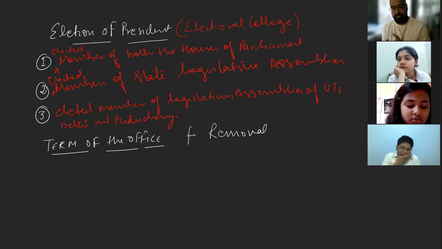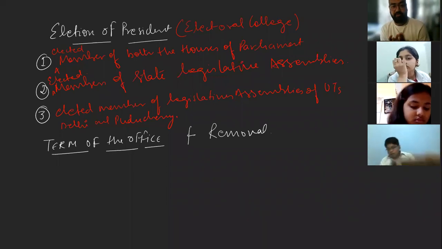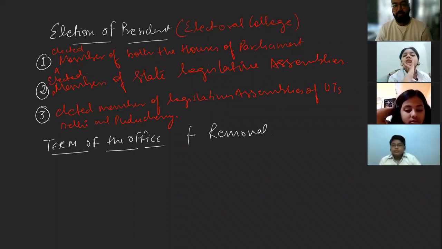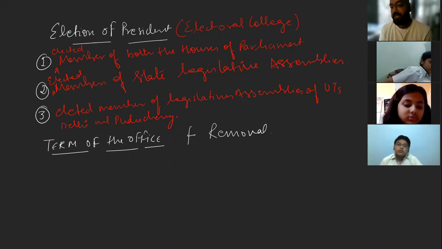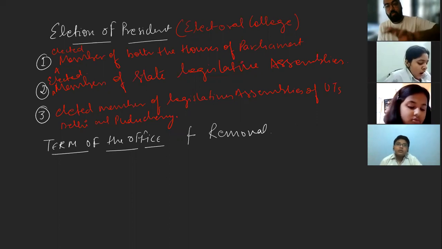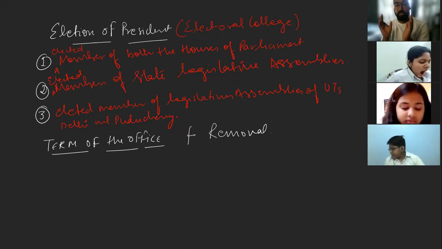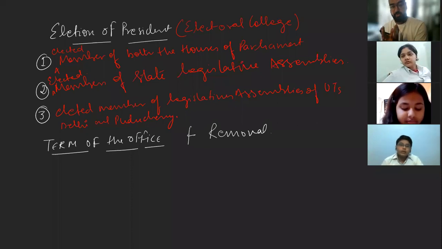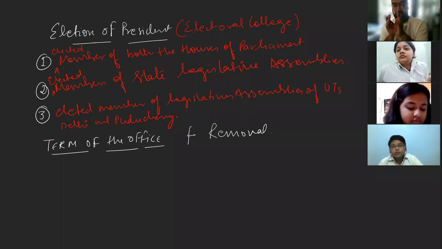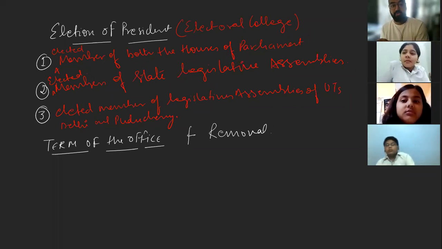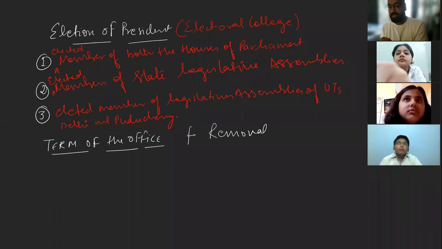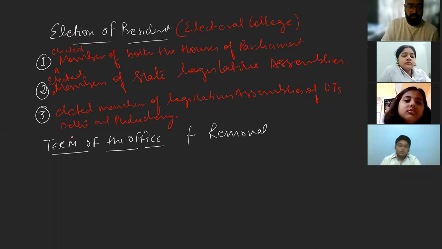So you should know the members. In the case of the vice president, we have only the elected members of both the houses of the parliament. The second and third categories are not there in the electoral college of the vice president. So what is an electoral college? It is a body of people which elects the president. And who makes up the electoral college? These three categories: elected members of both the houses of parliament, elected members of the state legislative assemblies, and elected members of the assemblies of UTs, that is Delhi and Puducherry. Is that clear?